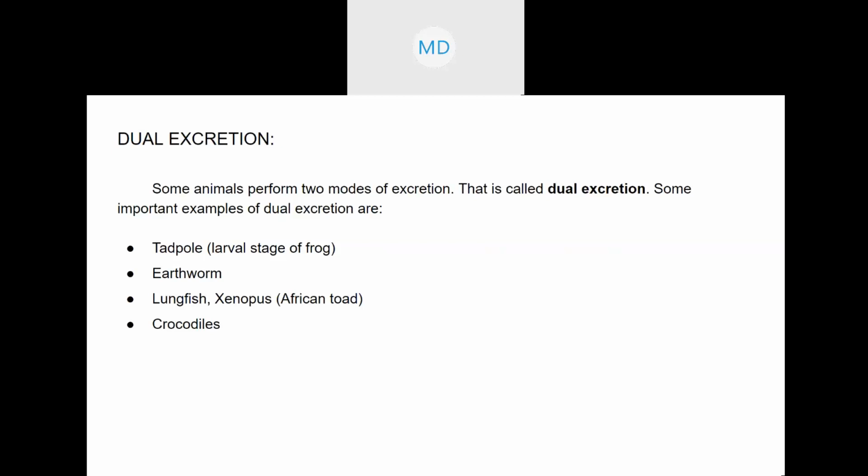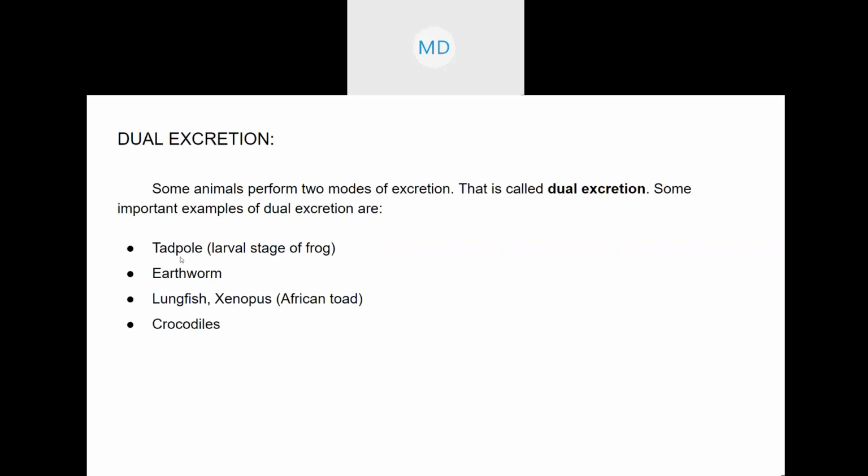Dual means two. So examples are here. You can just make a point like a note and write this. I'll just explain a little bit how.